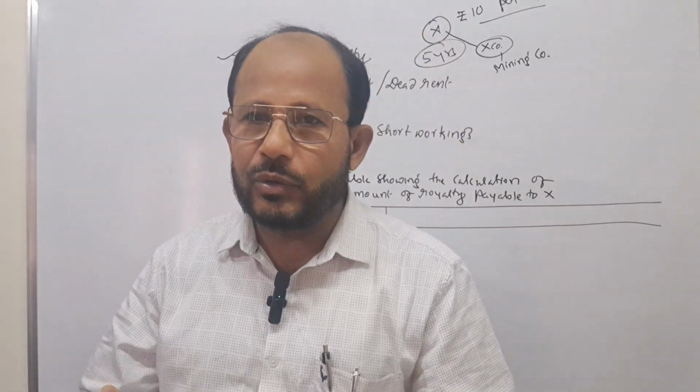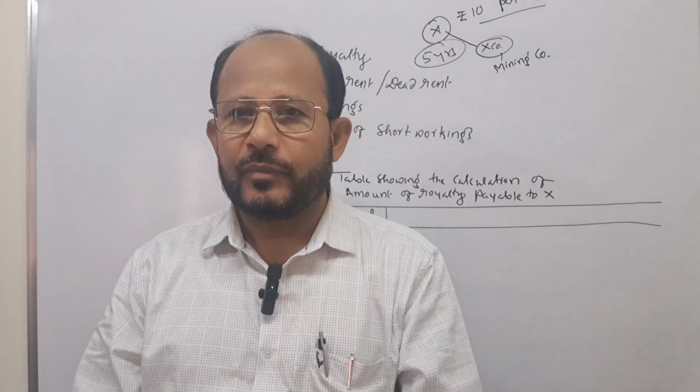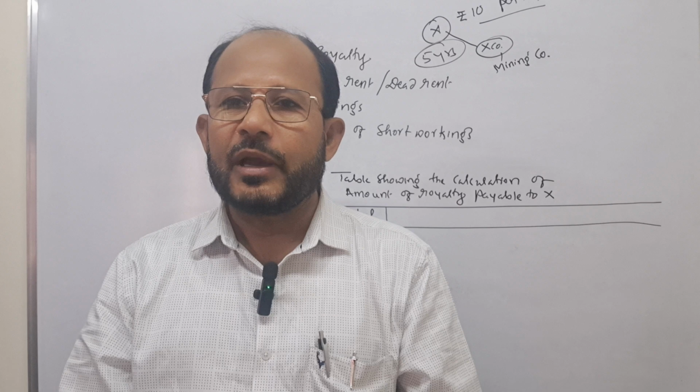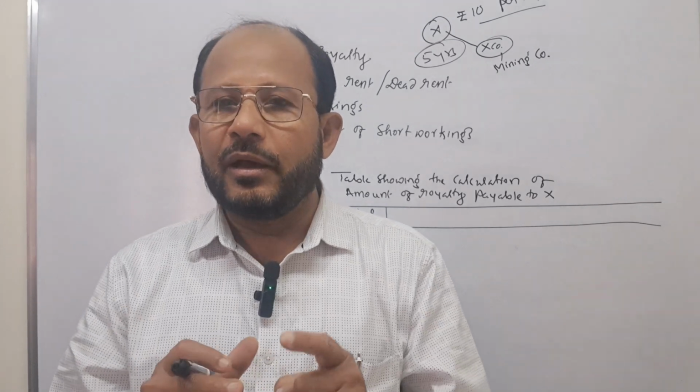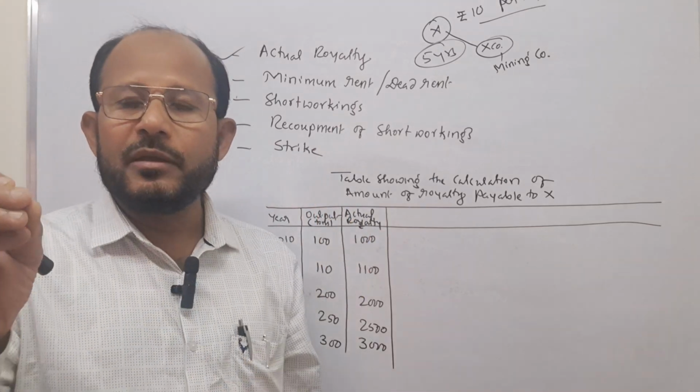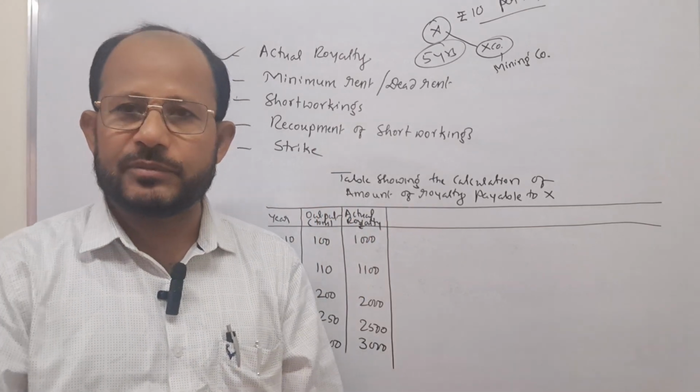That is why, in order to increase his income, he will put a kind of pressure on the mining company that, see, every year you have to pay this much money. He will fix the amount.